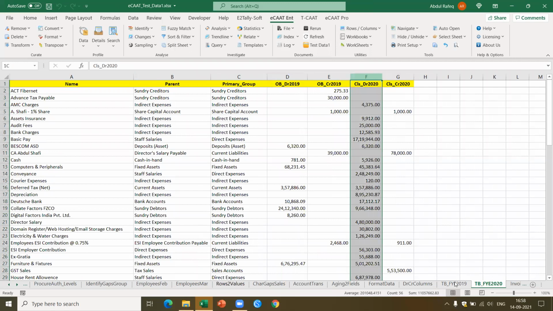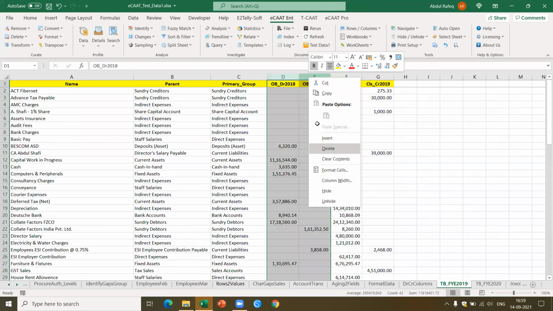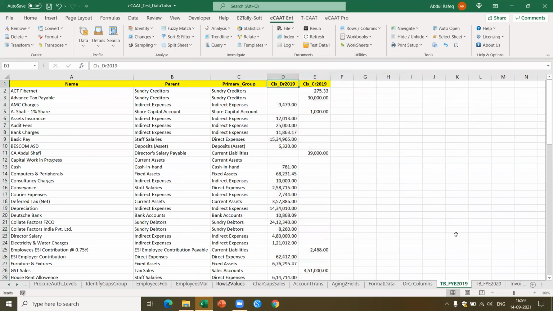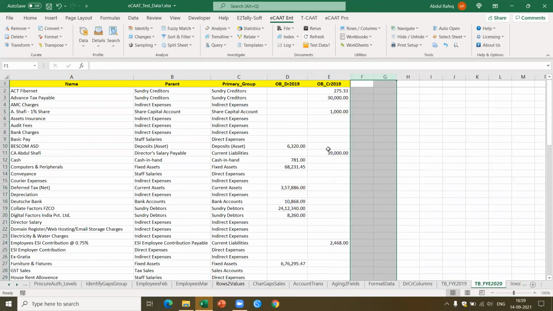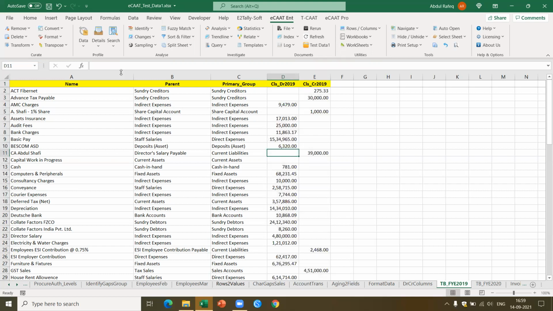Here, I want to check the closing balance with the opening balance of 2020 and check if there are any differences. Okay, I got the closing balances and I got the opening balances here. Now I want to find the difference between the two. I start with 2019 as the base. Okay, this is where I got a simple function.